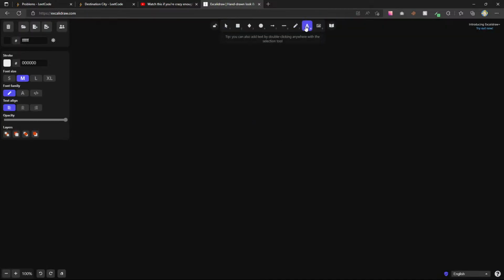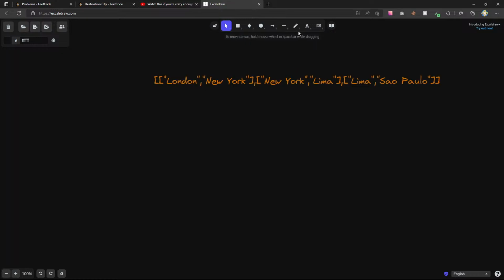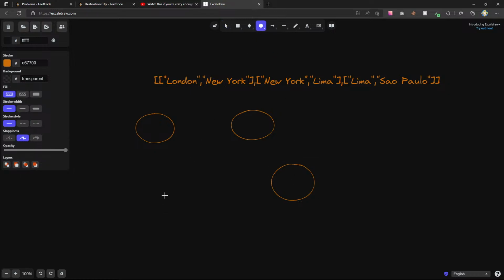So let's remove this. I want to open my text tool here and make this larger. Also give it, I always like this color. Okay, so let's start drawing some circles like we have here. London, New York, Lima, and then Sao Paulo.